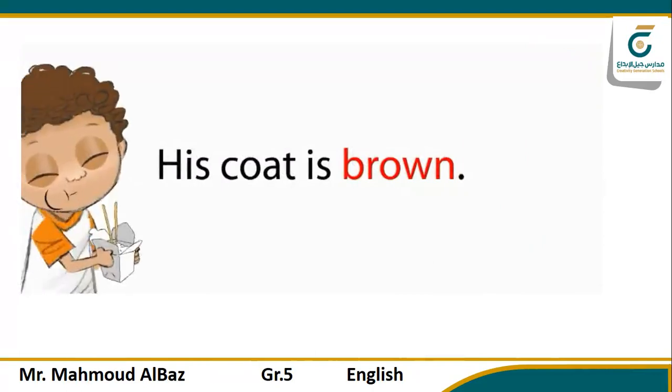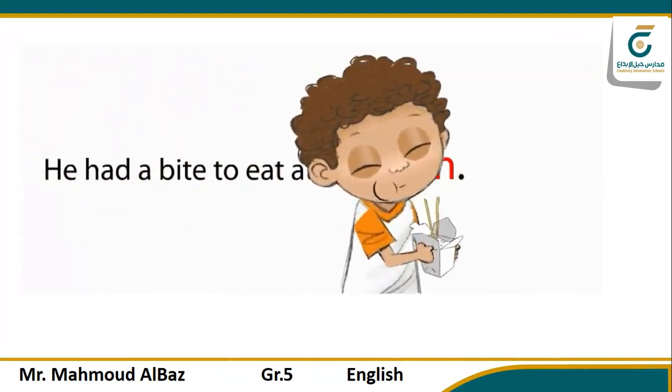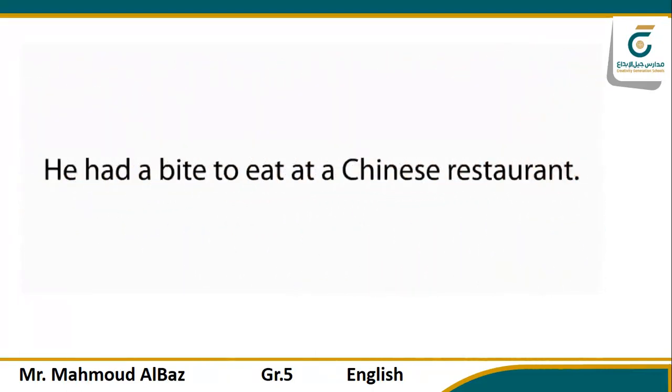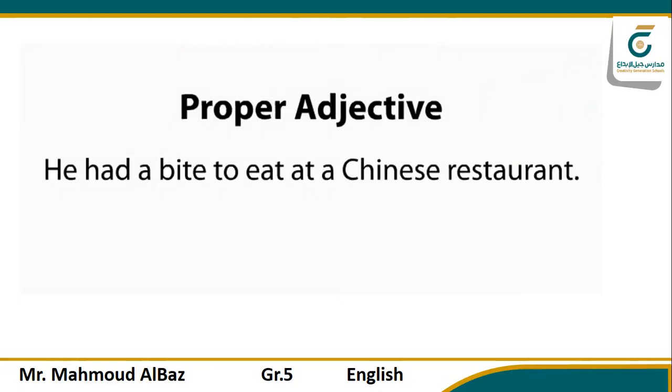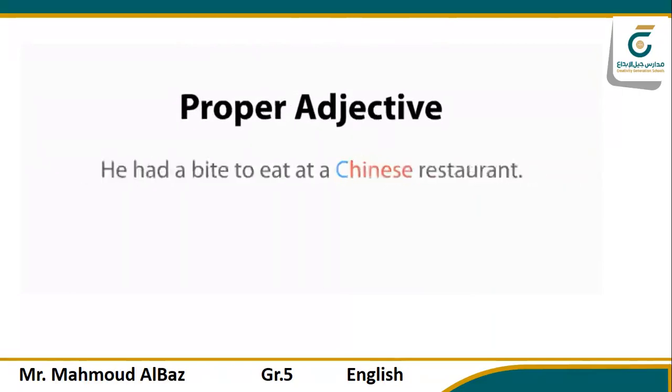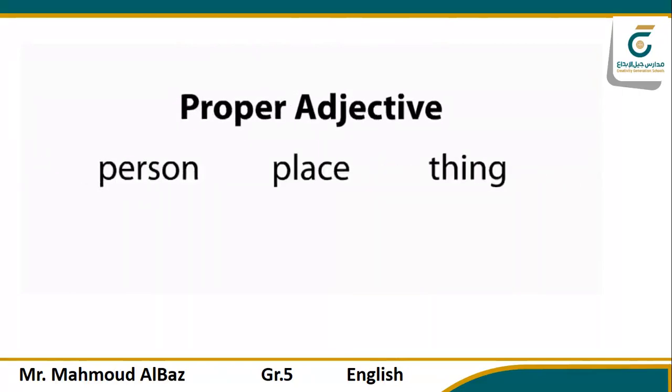Now Carlos was hungry, so he had a bite to eat at a Chinese restaurant just up the street. There's a proper adjective in that sentence there. Chinese describes the restaurant, with a capital C, no doubt. A proper adjective is formed from the name of a person, place, or thing. It's capitalized just like a proper noun, like American, French, or Texan.